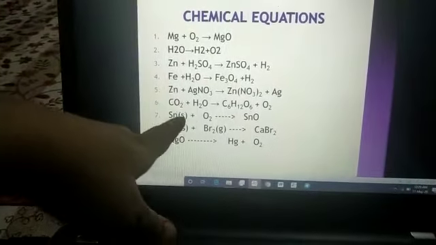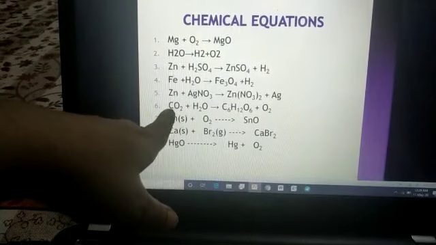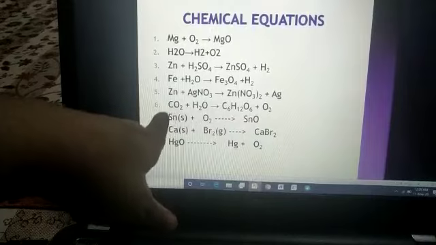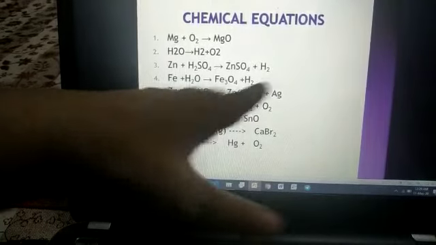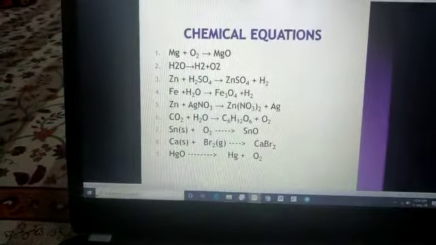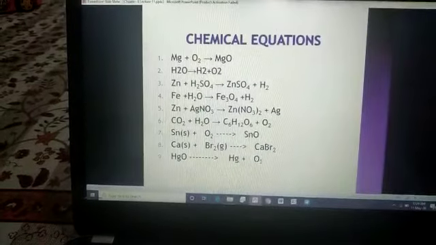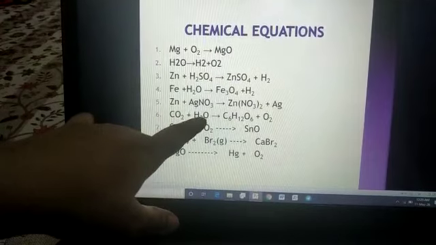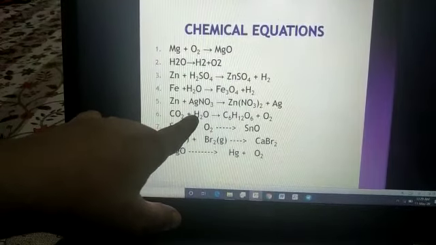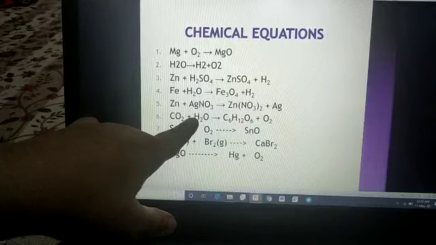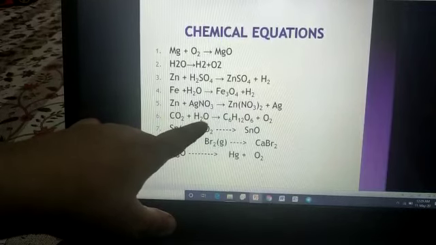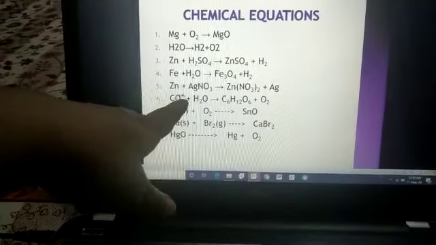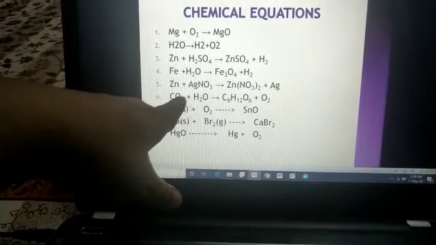But by balancing carbon, see here carbon is 1 and here carbon is 6. If we add 6 over here, again the oxygen balancing will get spoiled. It means that 6 will make oxygen 12, and 1 plus 12 is 13, and we are adding 6 over here because 6 plus 12 makes the oxygen atoms 18 on the reactant side.